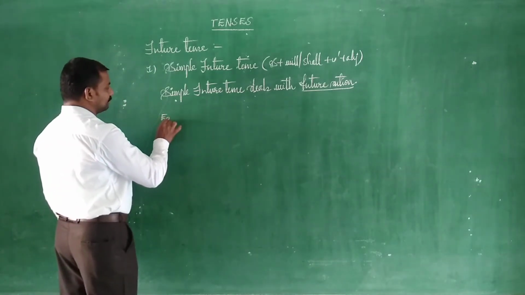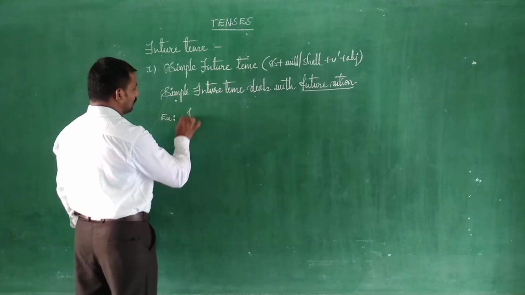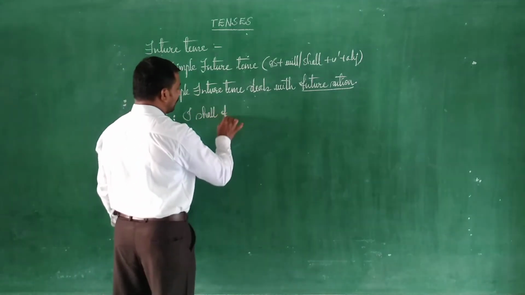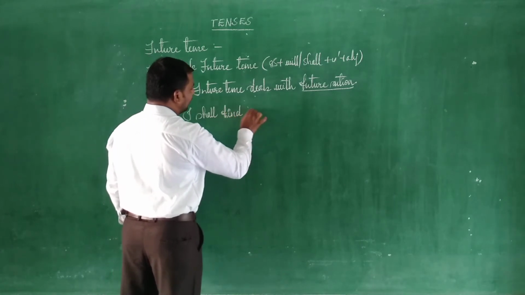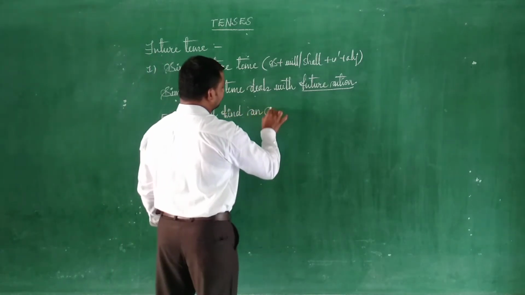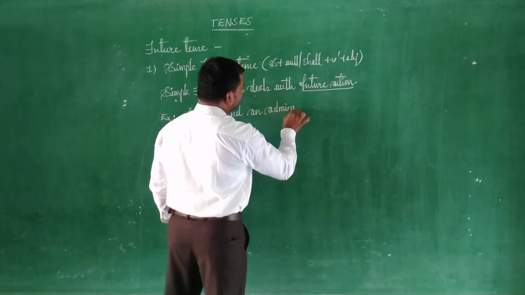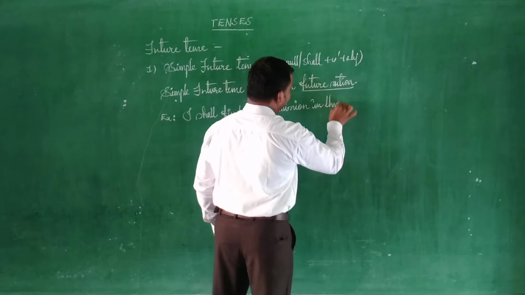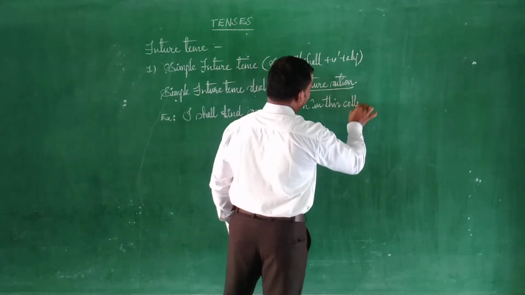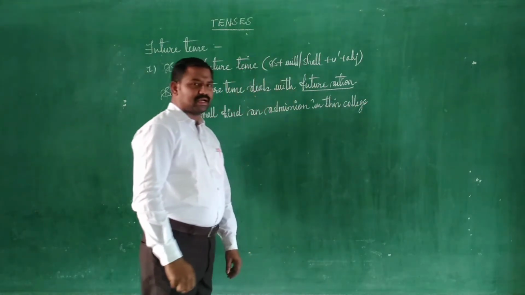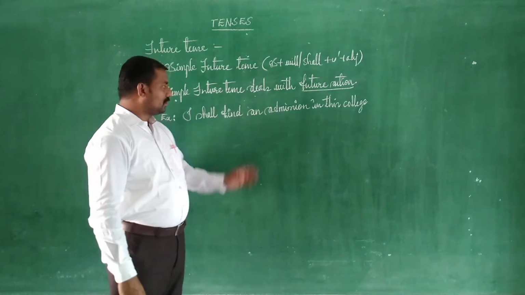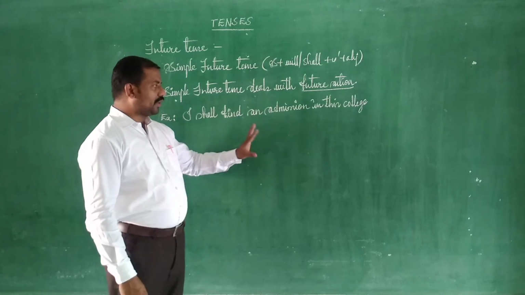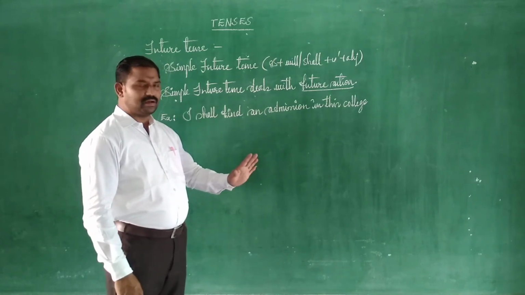For example, I shall find an admission in this college. It doesn't mean that you have already got admission here, but that you are going to get it. That means it comes under the future tense.